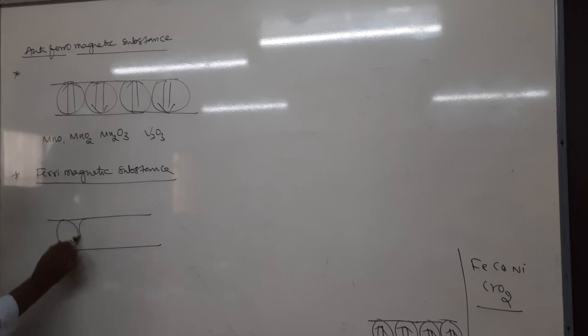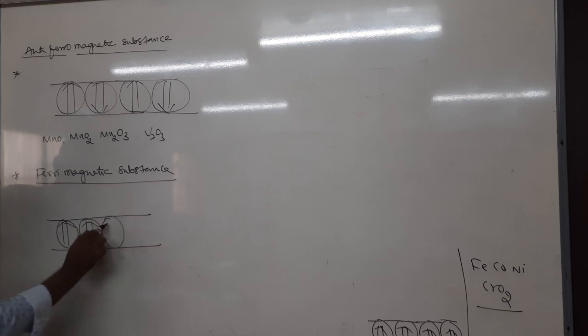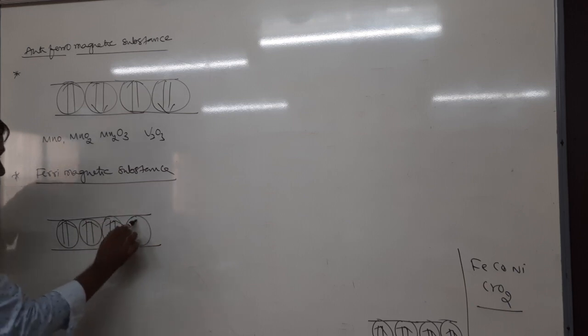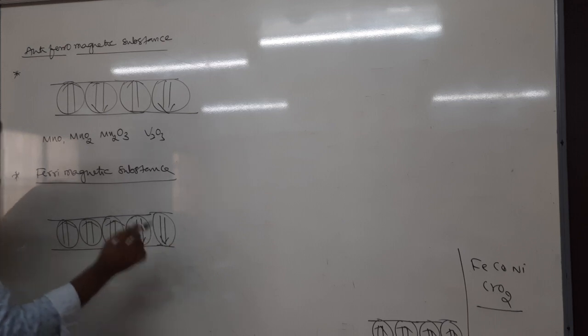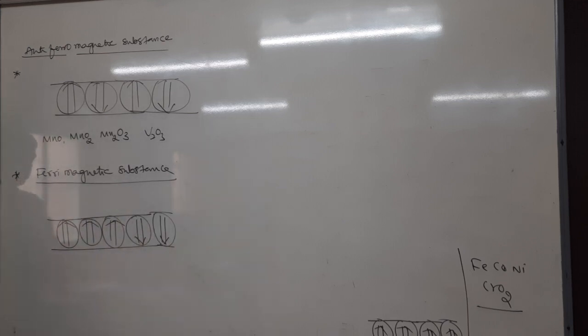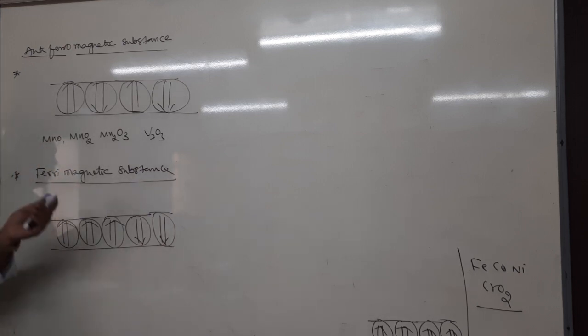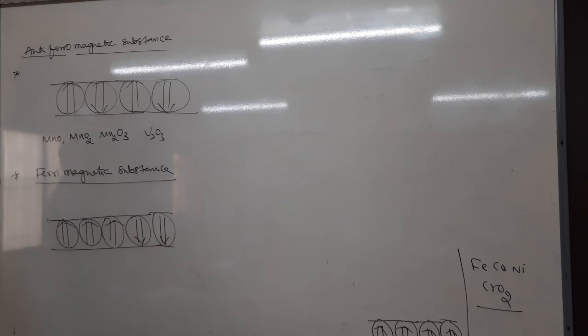Some domains are clockwise, 1, 2, 3, and some are anti-clockwise, 1, 2. So it is unequal. Therefore, ferrimagnetic substances have an unequal number of clockwise and anti-clockwise domains. As a result, they produce a weak magnetic field and are weakly attracted by the external magnetic field. Then examples. For this, remember